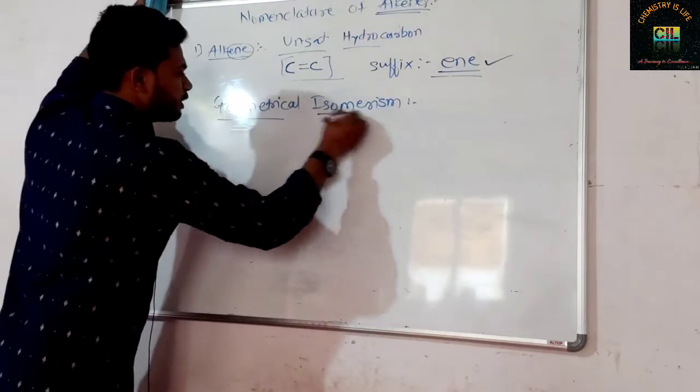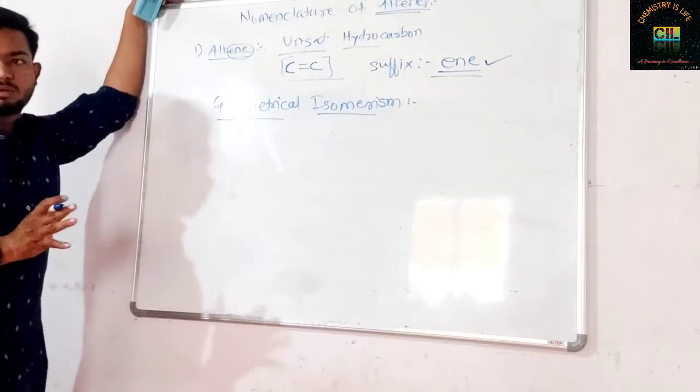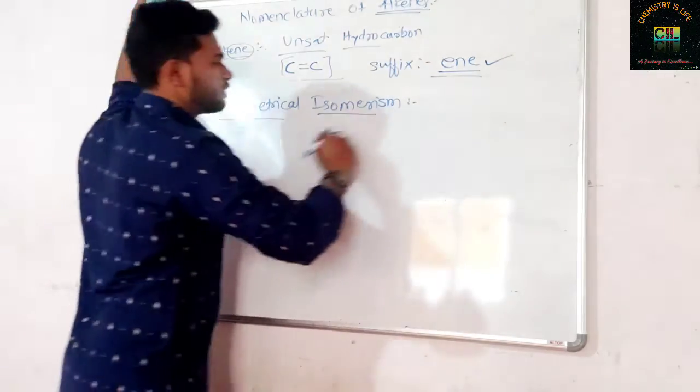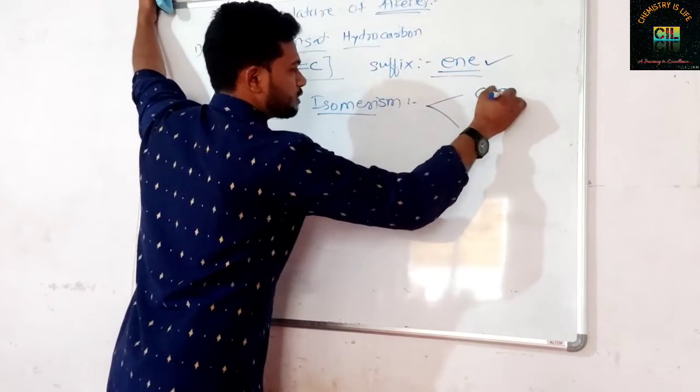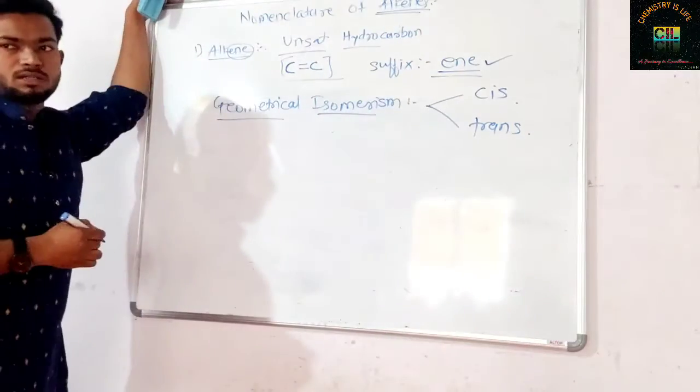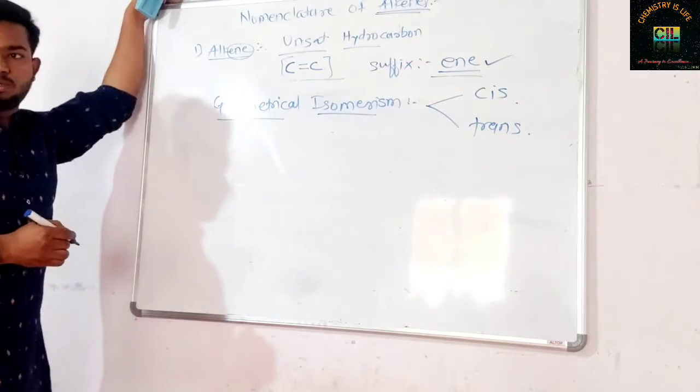Now this geometrical isomerism is mainly due to the presence of a double bond. It will happen on the presence of a double bond. This isomerism is of two types. One is cis, another one is trans. It can also be called cis-trans isomerism.